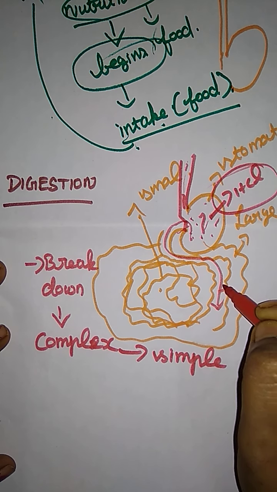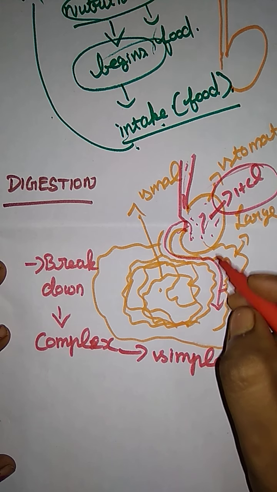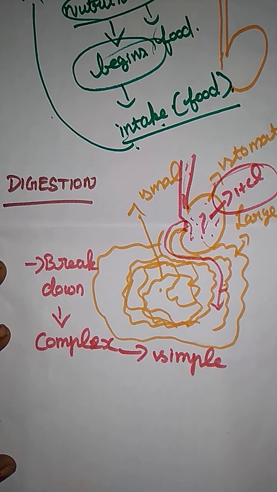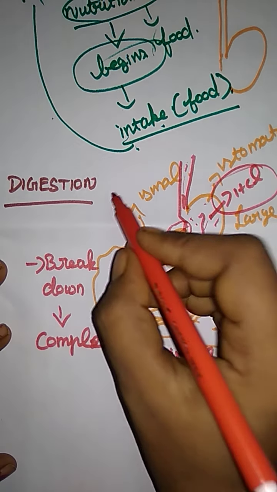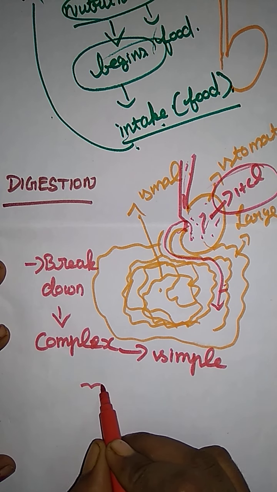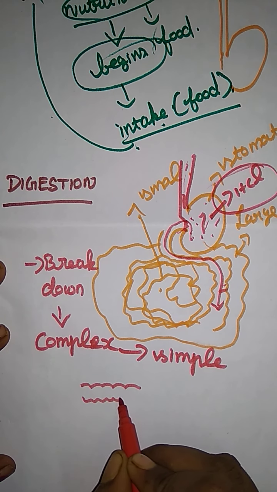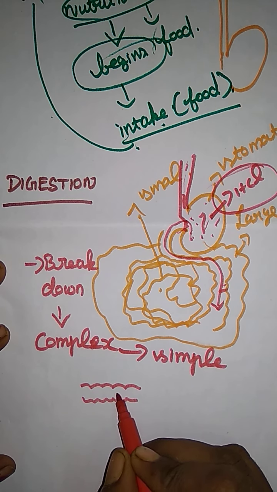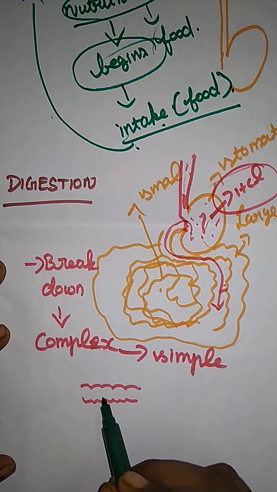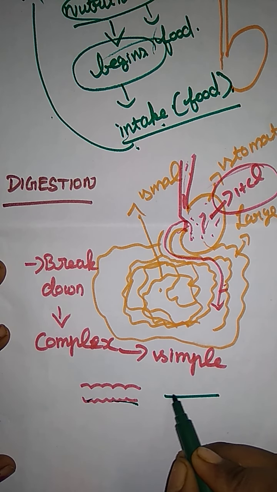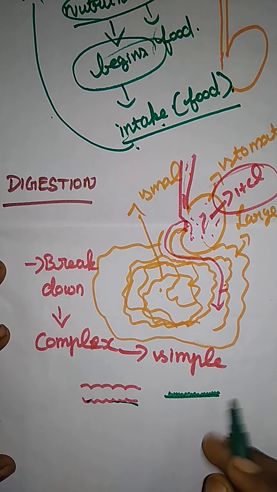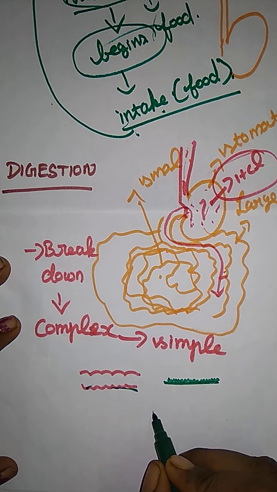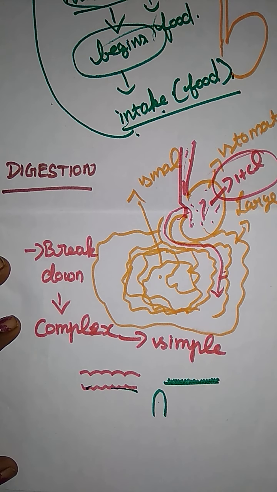Here absorption takes place with the help of minute villi-like structures in the small intestine. How does the small intestine look? Just take a small part of the small intestine. Just imagine this is the small intestine, just one part. Here they have minute villi-like structures. Just take one villus. This is one villus.